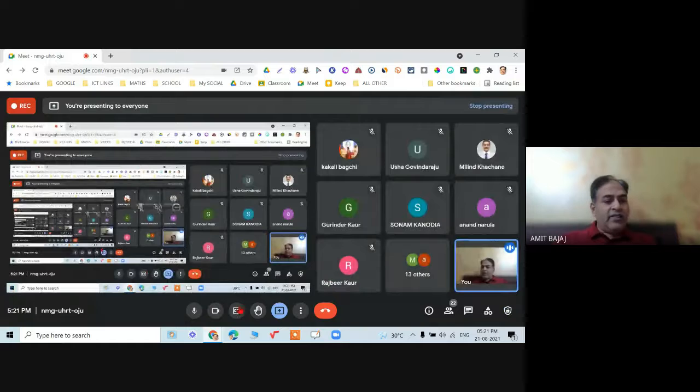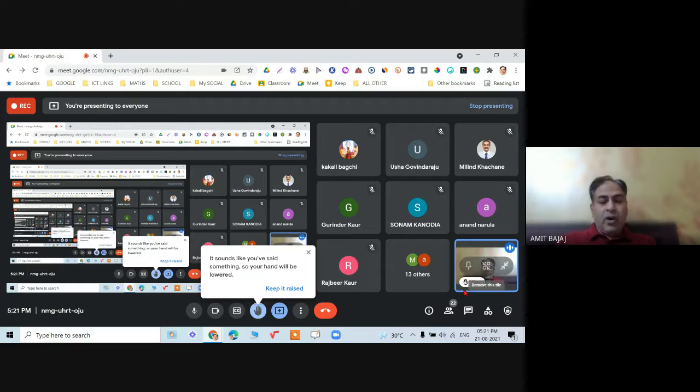You can always raise your hand in the ongoing meeting. Suppose a meeting is going on, and definitely we do not want the person to instantly start speaking. It is always advisable to keep your audio at least off, and if desirable then only you speak, or you can always use the option of hand raise. So once you click on this hand raise, you can check it out. The option would be there. Amit Bajaj has raised the hand. So that will be the basic idea.